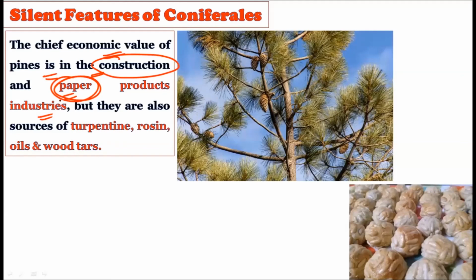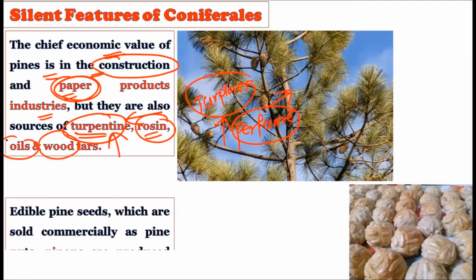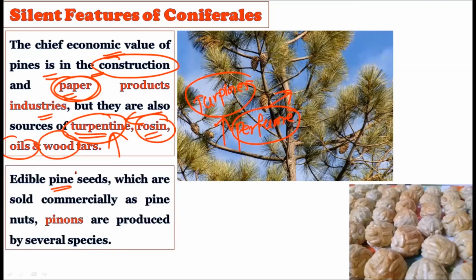They are also important sources of turpentine. Turpentine is a secondary metabolite. The main group is terpenes. Generally it is called terpenes, and these terpenes are largely used in perfumes. So the majority of the time these Pinus species have a certain kind of oil, which is a very scented oil, and that is why these are the sources of turpentine, rosin, oils, and wood tars. Then there are edible pine seeds which are sold commercially as pine